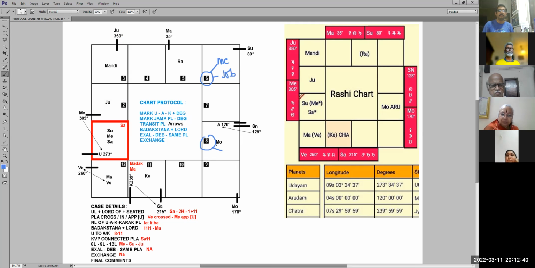Sun is father. So it is seated in the father's house, the 8th house. 8th house is the house of medical attention. His father is very unwell. Sun is also the Karak of heart. His father is having a heart problem. Its 7th aspect is on Jupiter here. Jupiter is also heart. Jupiter is actually the heart. Sun is the working of the heart. For whom? House of father. Father has a heart problem.